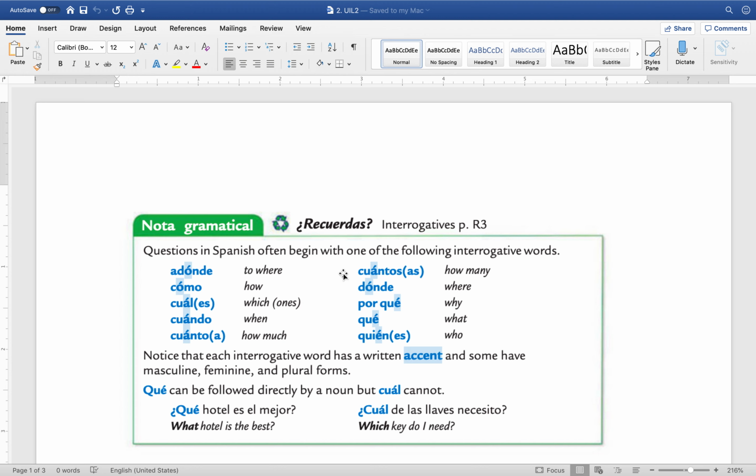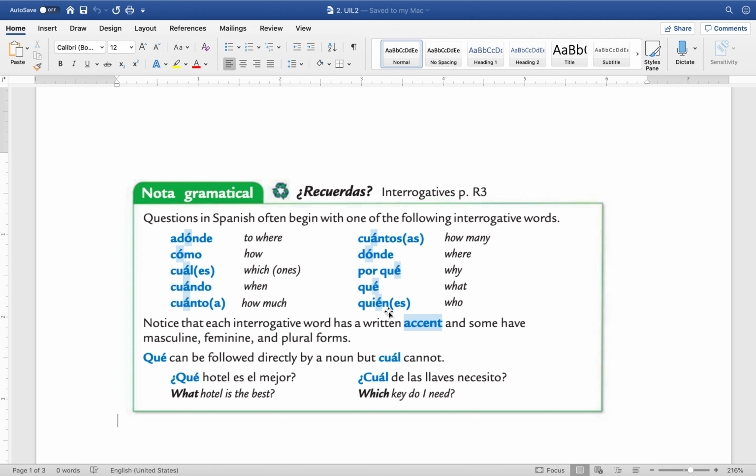Cuándo, cuánto, cuántos, dónde, por qué. Remember, porque together means because. Por qué like this means why. Qué and quién or quiénes, okay? Again, quiénes is plural. If you're asking a bunch of people who is going to this party, then you use quiénes, okay? If you refer to a bunch of people.